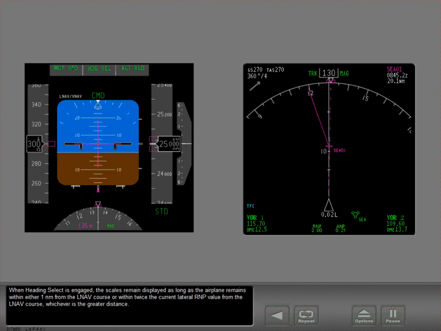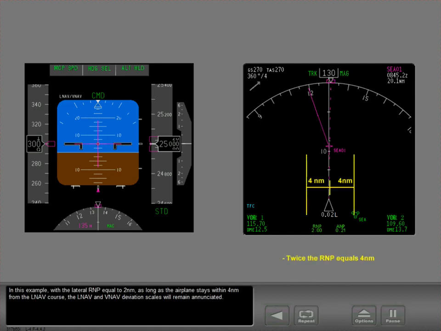When heading select is engaged, the scales remain displayed as long as the airplane remains within either 1 nautical mile from the LNAV course or within twice the current lateral RNP value from the LNAV course, whichever is the greater distance. In this example, with the lateral RNP equal to 2 nautical miles, as long as the airplane stays within 4 nautical miles from the LNAV course, the LNAV and VNAV deviation scales will remain enunciated.